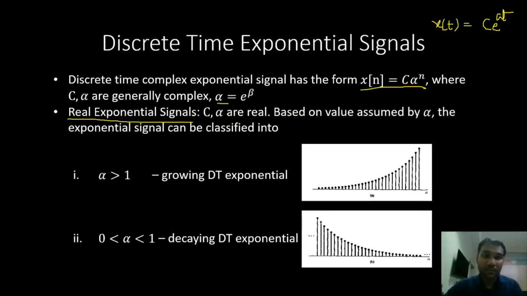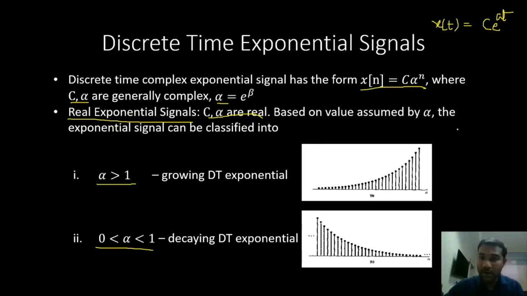First, real exponential signals, both C and alpha are real. We'll assume them to be real. So based on the value assumed by alpha, the exponential signals can be classified into 4 types. First one is alpha greater than 1. The next one is alpha is between 0 and 1.